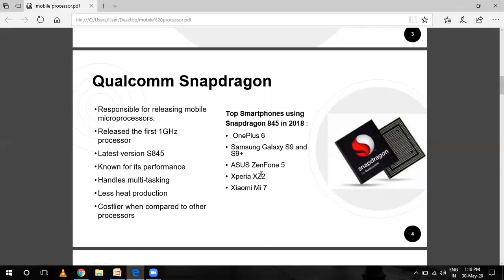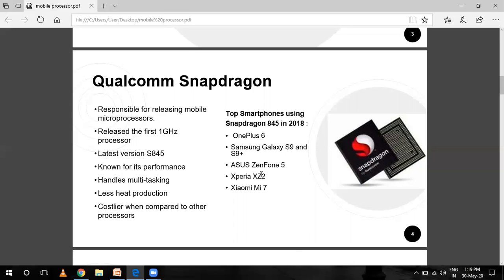Do you know what CDMA is? That is code division multiple access technology in the market. Qualcomm is actively involved in technology related to semiconductor designing for mobile devices. It released the first 1 gigahertz processor and is responsible for the mobile microprocessor.